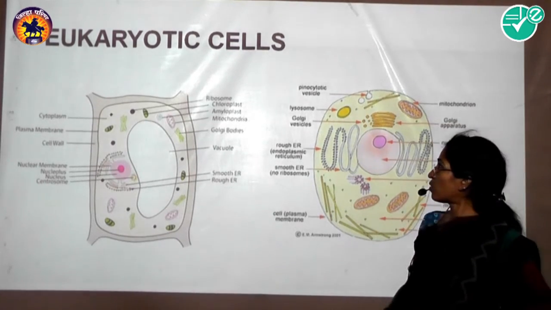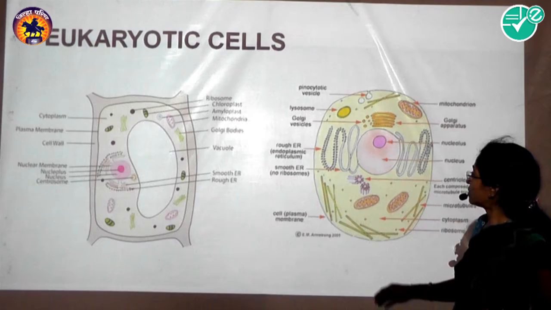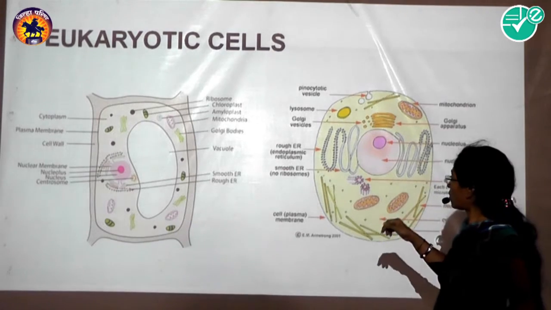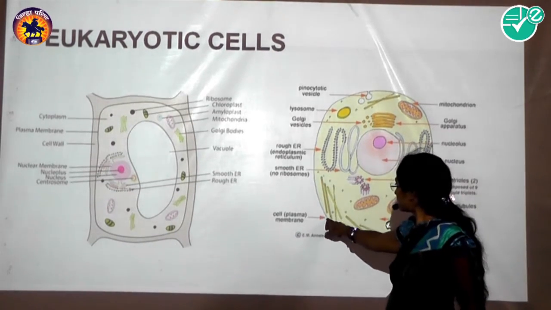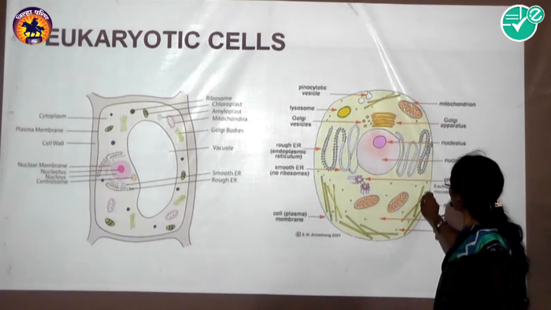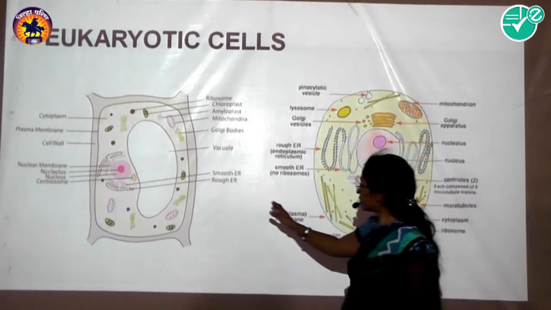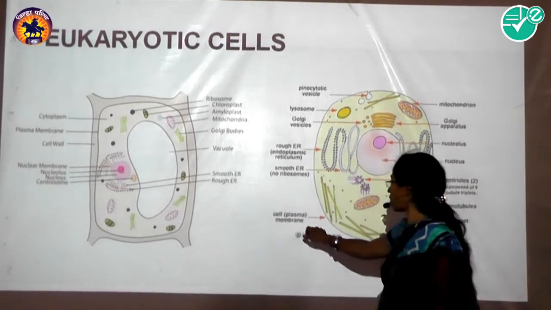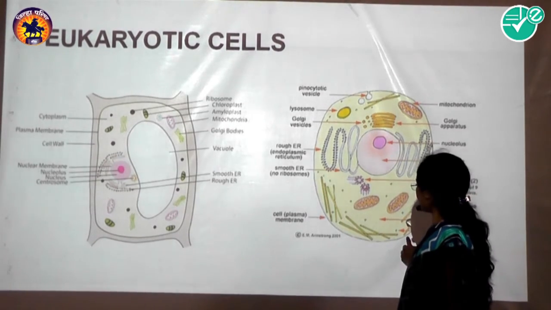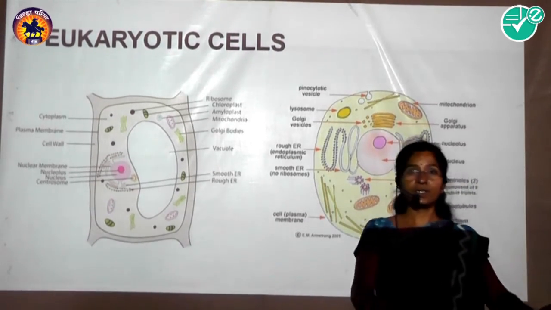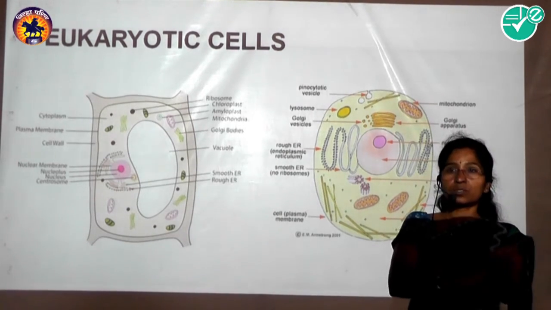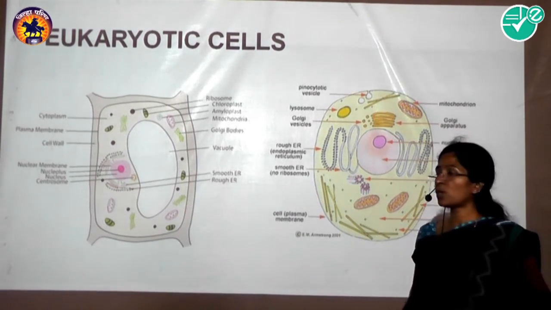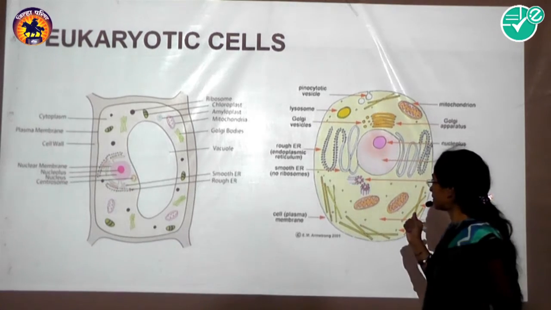The next structure observed in the eukaryotic cell, whether plant or animal, is the cell membrane, also called the plasma membrane. It is the outermost covering in the animal cell, and it is present just below the cell wall in the plant cell. It is thin and made up of lipids and proteins. The plasma membrane can be extracellular or intracellular.